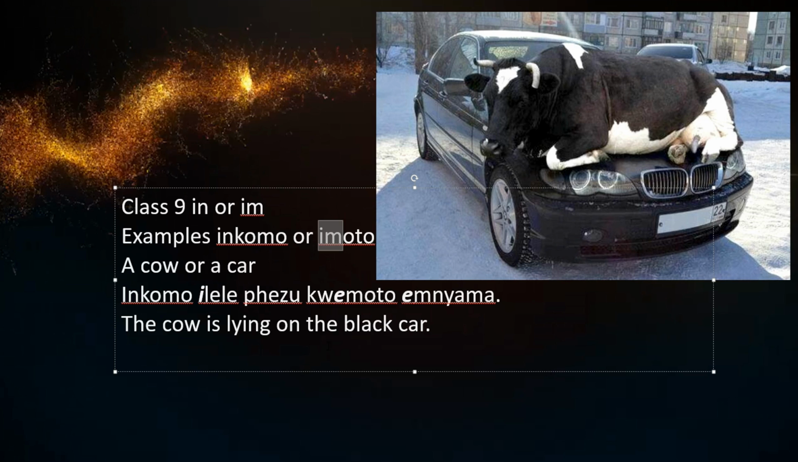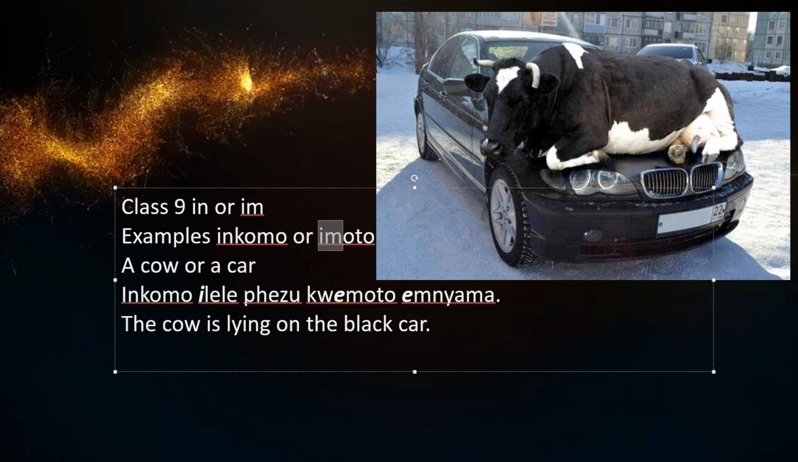So here we have a nice photograph of both of them together. An actual photograph taken in some cold country. So if the cow is lying on the black car, now we're trying a slightly longer sentence. You're taking the I or the in, and you're going to add it to the rest of the sentence.